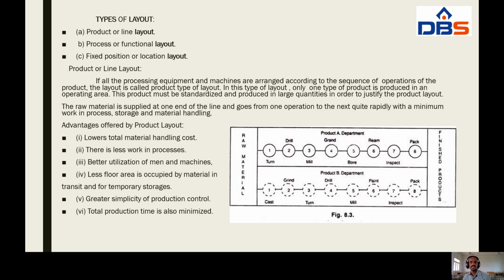This product must be standardized and produced in large quantities in order to justify the product layout. The raw material is supplied at one end of the line and goes from one operation to the next quite rapidly with a minimum work in process, storage and material handling.